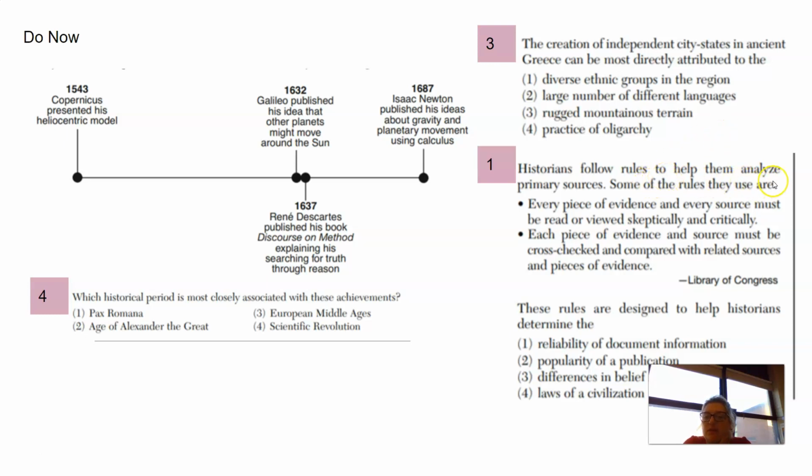And historians follow rules to help them analyze primary sources. Some of the rules they use are every piece of evidence and every source must be read. Each piece of evidence and source must be cross-checked. These rules are designed to help historians determine the reliability of the document information. So to make sure it's legit.